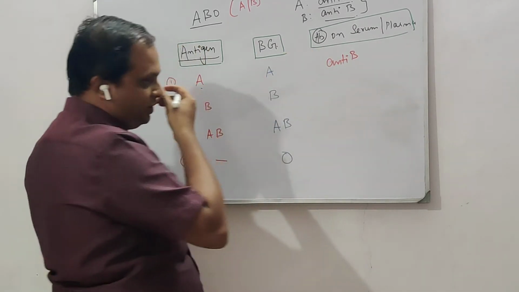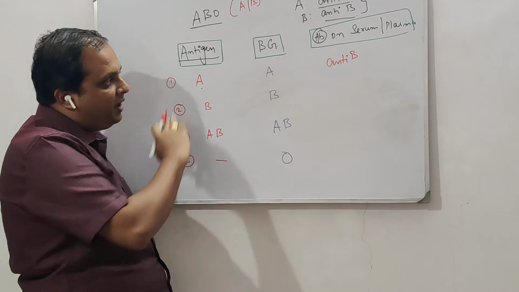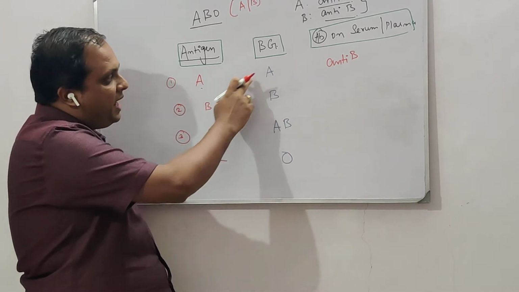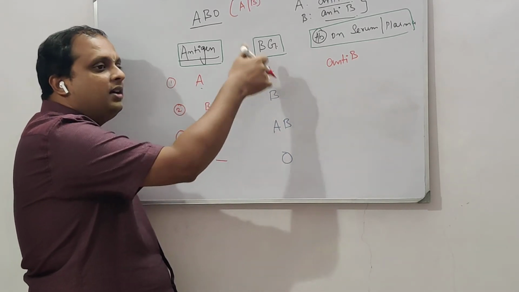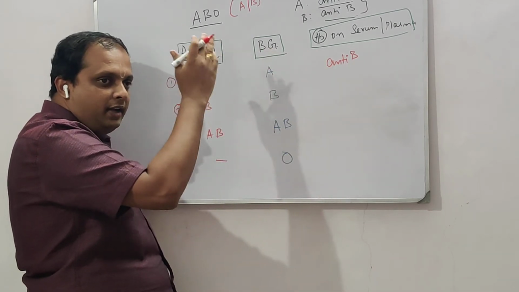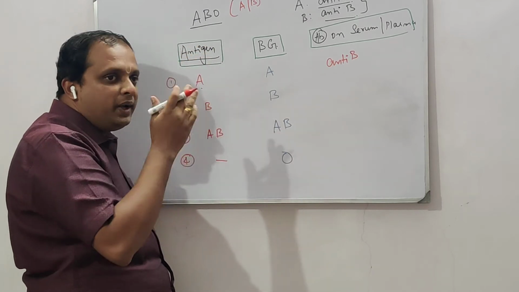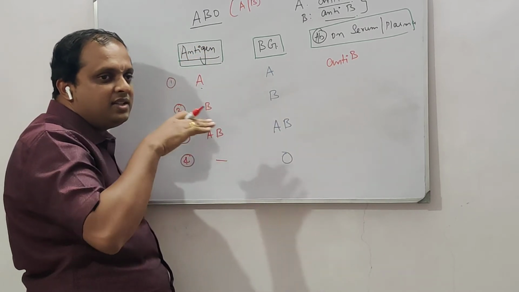Anti-B will be seen. You can just remember this: if someone has difficulty remembering all these things, whichever antigen is going to be absent, the corresponding antibody will be seen. Because if a specific antigen and antibody are present together, they are going to interact, and wherever the antigen is, that cell will be damaged.